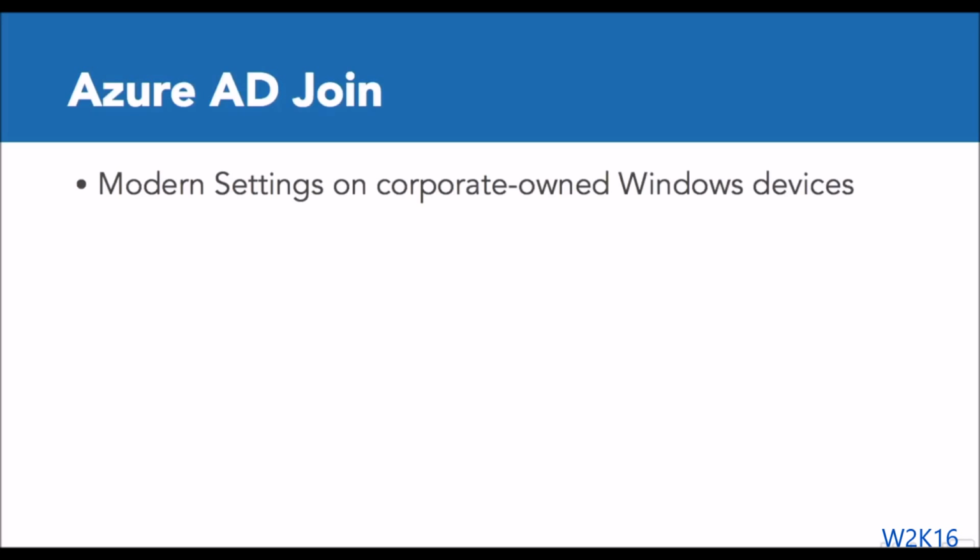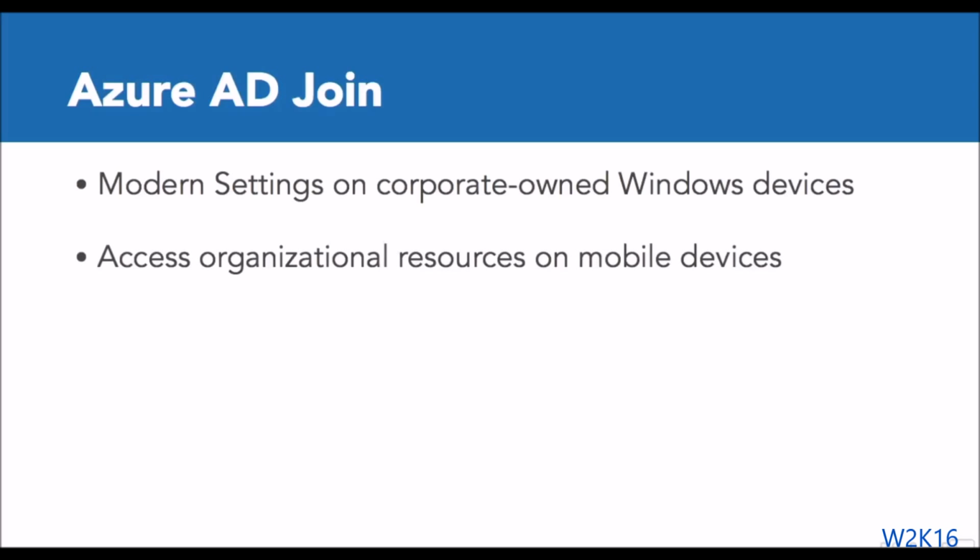Some of these settings include roaming or personalization, accessibility settings, and credentials. We have backup and restore, access to the Windows Store with work account, and live tiles and notifications. We have the ability to access organizational resources on mobile devices, so we're talking about smartphones and tablets, that cannot be members of a Windows domain, whether they are corporate-owned or part of a bring-your-own-device program.